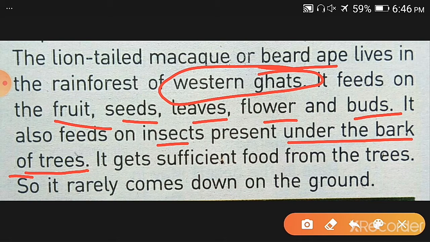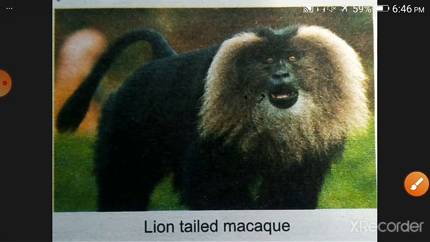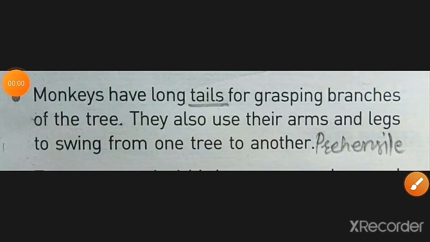Okay, it gets sufficient food from the trees, and so it rarely comes down on the ground. Macaques come rarely on the ground because they have enough food for them on the trees. Okay, so this is about the lion-tailed macaque. They are found in Western Ghats. Okay, this is the picture, lion-tailed.